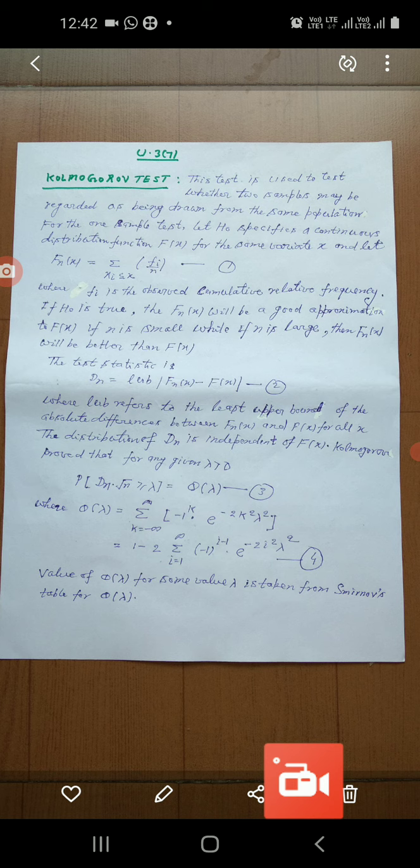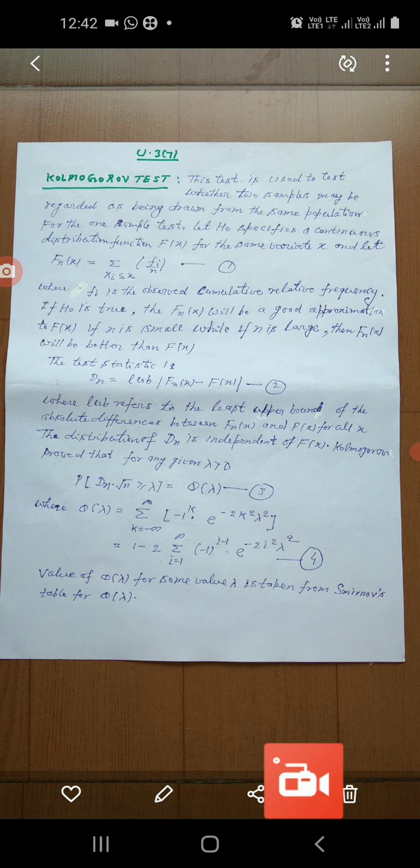Okay, the value of Q(lambda) for some value of lambda is taken from the Smirnov table for Q(lambda), and the Smirnov tables are given in your book. Okay, you can have the Smirnov table. So then this is your Kolmogorov test.